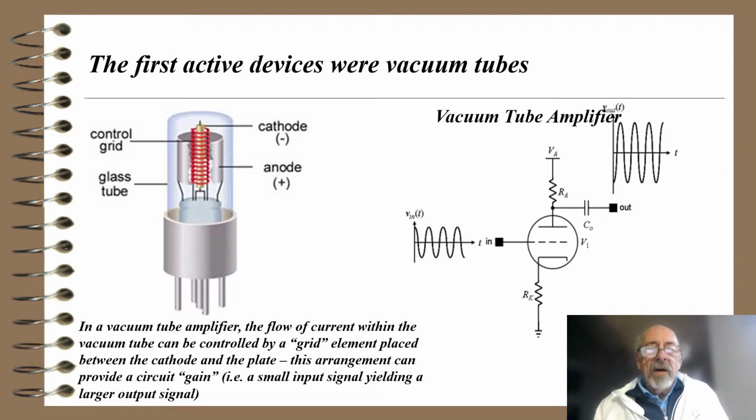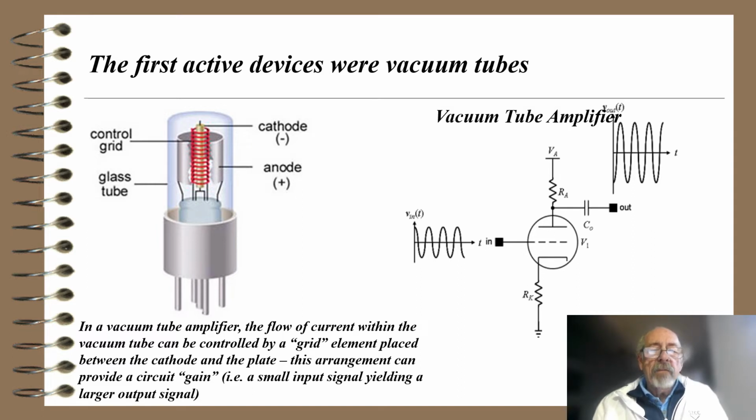Communications, maybe. So this slide shows the first active devices. They were vacuum tubes. And the figure on the left-hand side shows you a vacuum tube, a glass tube that's been evacuated. There's a center cathode, which is negative. It gets heated by a filament. There's a control grid surrounding that cathode, and there's another piece of metal in a cylindrical form that surrounds the cathode. It's called an anode.